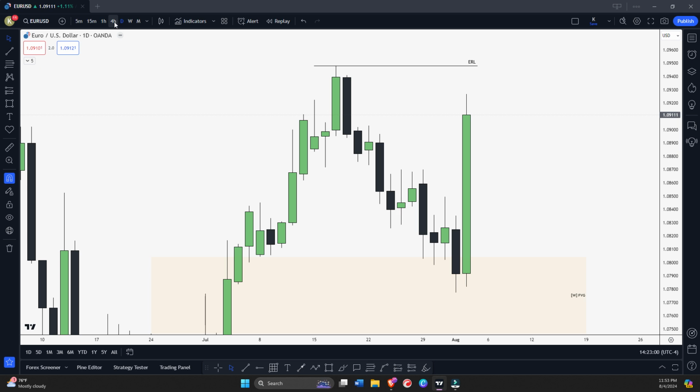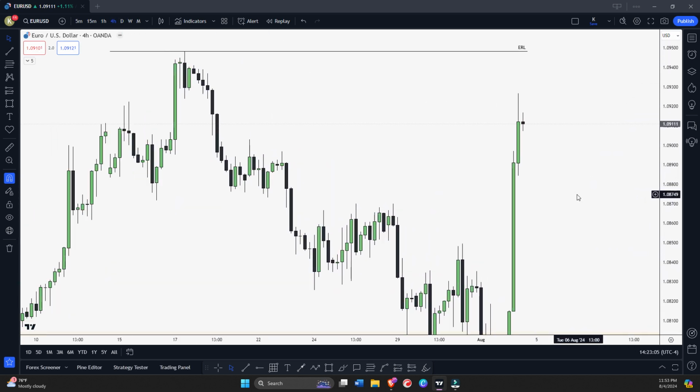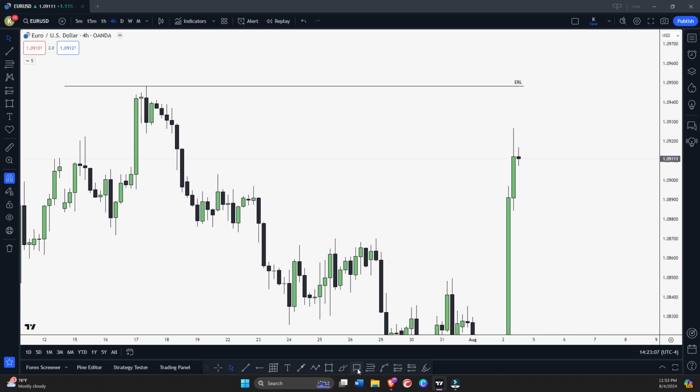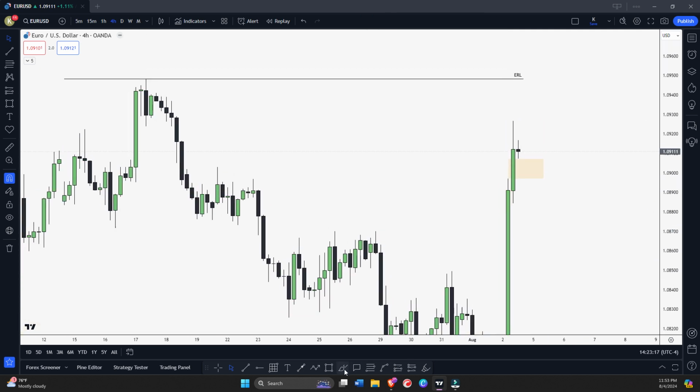Okay, so let's check also 4 hour time frame. 4 hour time frame looks interesting. This is what I am going to personally monitor for intraday. Okay, we have this H4 bullish fair value gap, right? Of course, we have this H4 bullish fair value gap as well here. But let's say during London kill zone or New York kill zone, if we take support at this 4 hour fair value gap and we expand higher with some bullish fair value gap on 1 hour, 4 hour, then we can look for continuation to the upside.